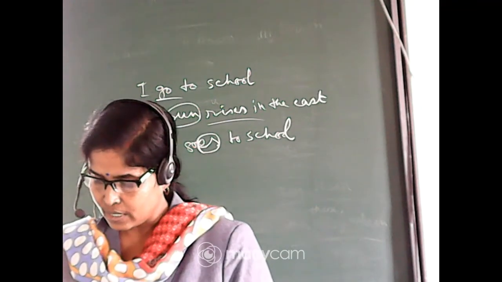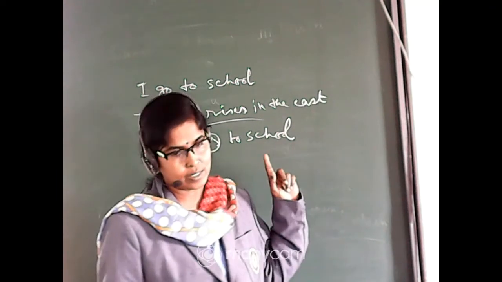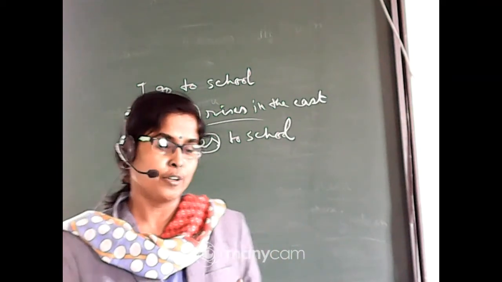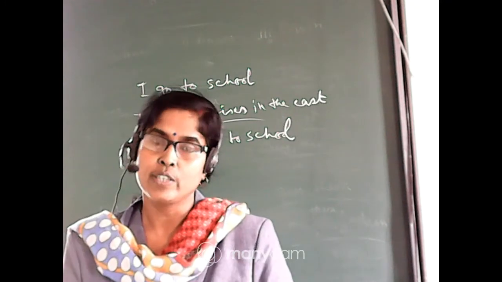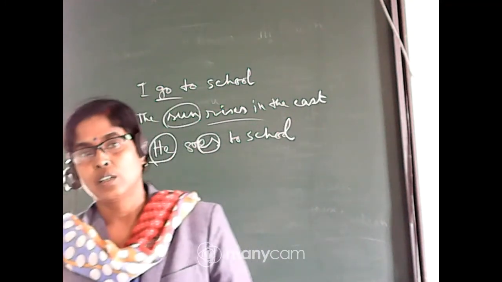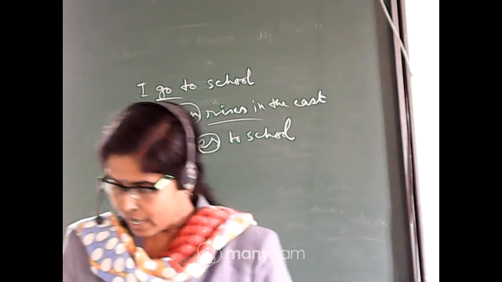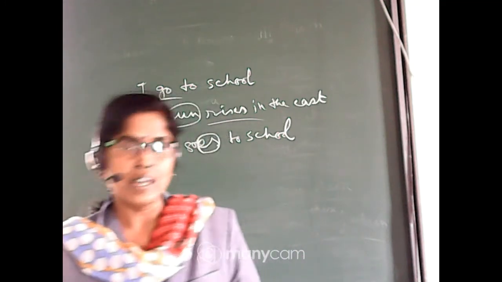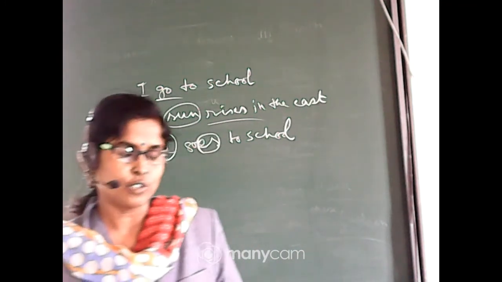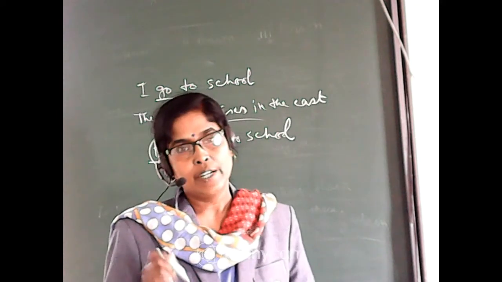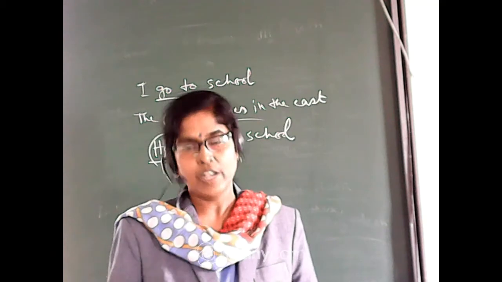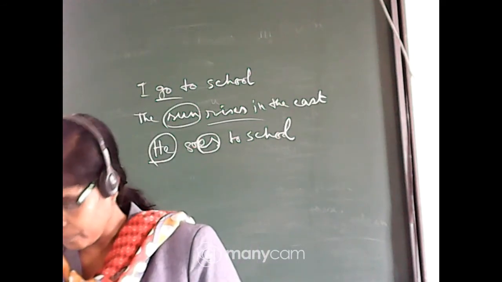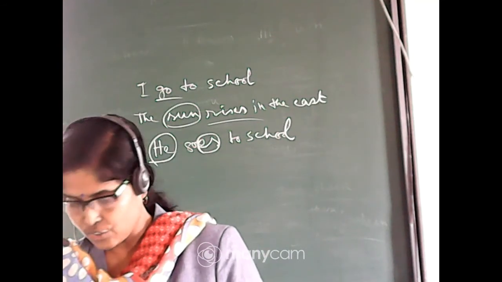And another thing is, just now I told you the sun rises in the east. That is an eternal truth, a permanent truth. It cannot be changed. For this type of sentence, we use simple present tense, okay. And another is actions done repeatedly. If I say I take rest in the afternoon, that means taking rest is happening every day, repeatedly. That's why we will use simple present tense. Clear?